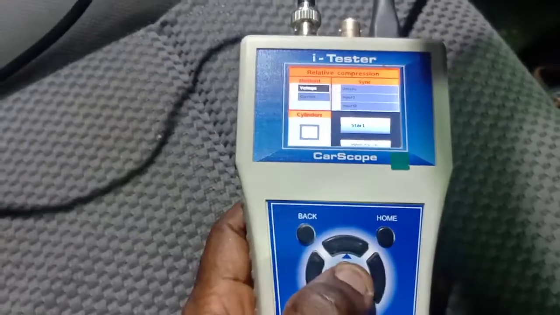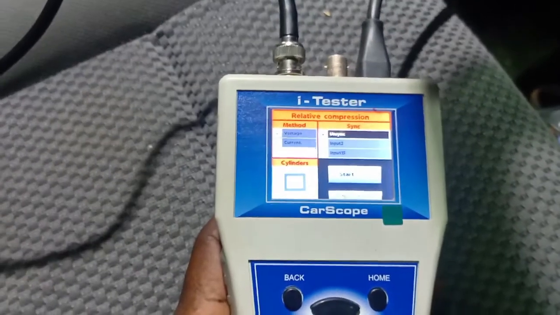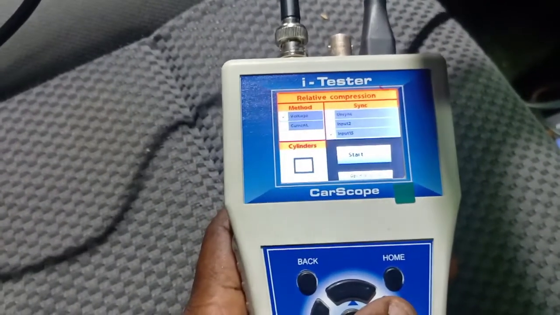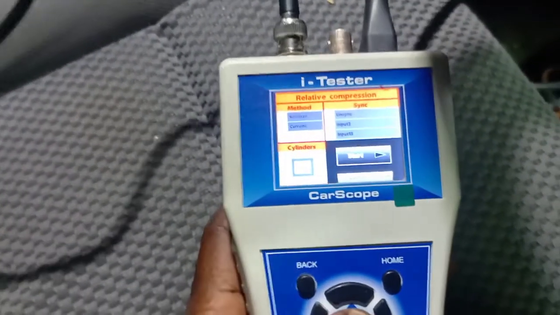Let me move this fuse, and then I'll get back to you. So I moved the 15 amp, right. So I'm just gonna tumble, make sure the vehicle can start, and I'm gonna do a relative compression test real quick and see what's going on in the compression on this engine. Again, this time I'm gonna synchronize on input 15. Right, so this is just to tell me what cylinder is giving trouble.